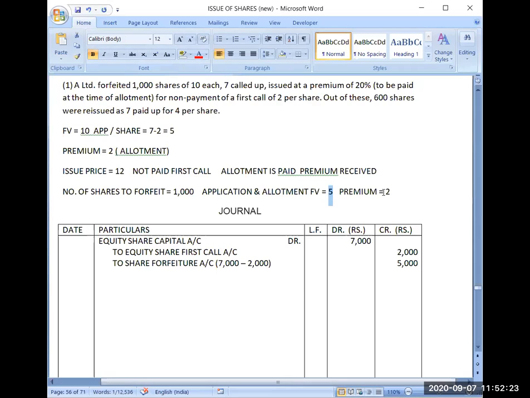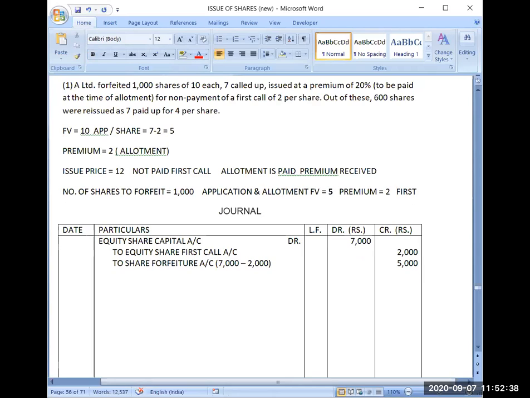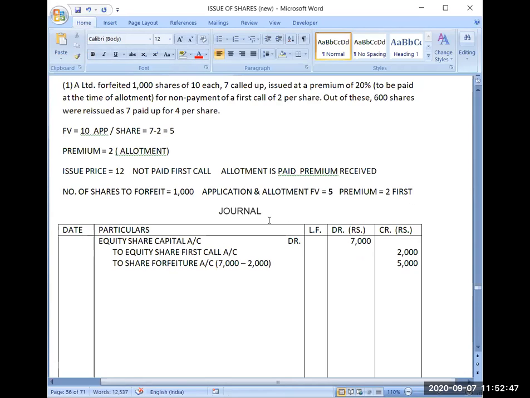And premium on allotment is rupees 2, that I am saying. Then first call is rupees 2. That I have not received. 20% will be of called up or the total face value?